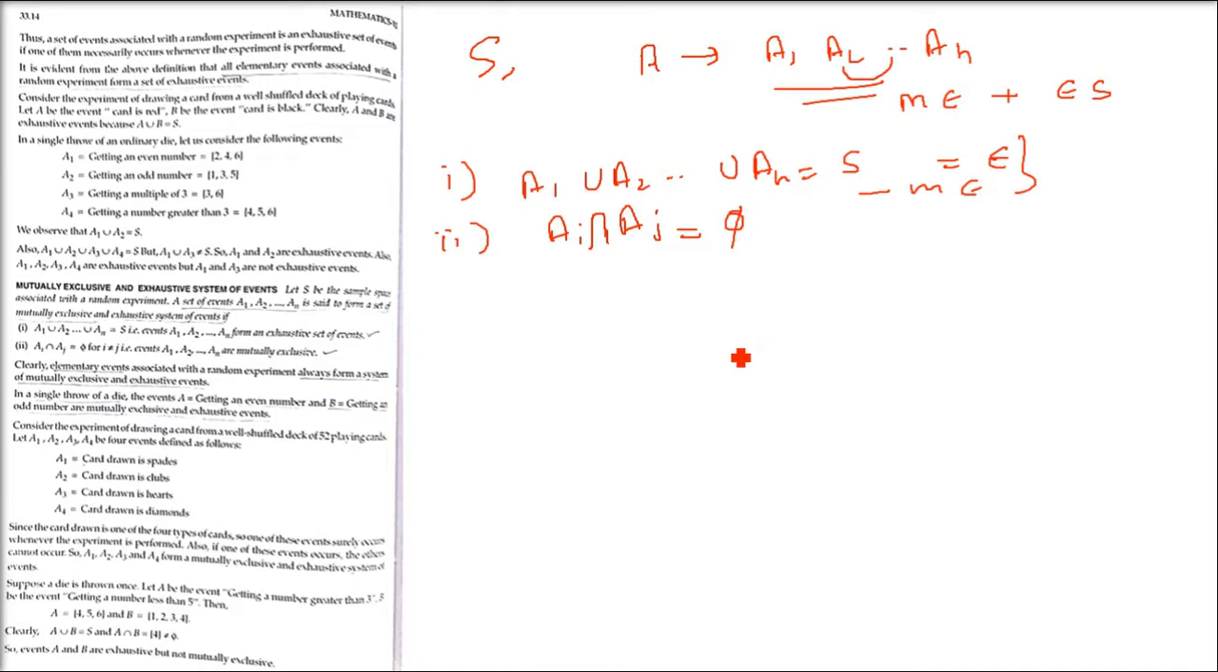So the first one was for exhaustive, the second one was for mutually exclusive. That is why, if both conditions are followed, we say it is a mutually exclusive and exhaustive system of events as well.